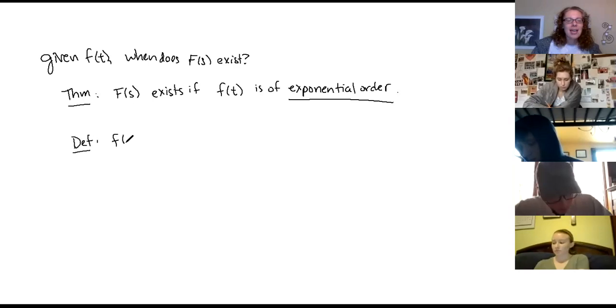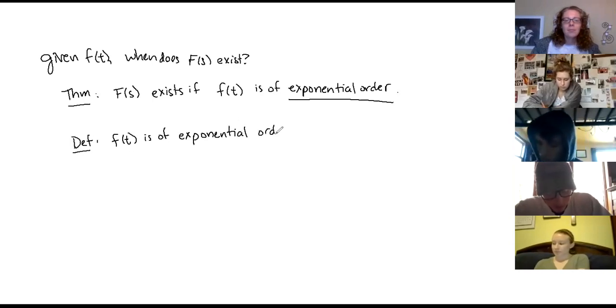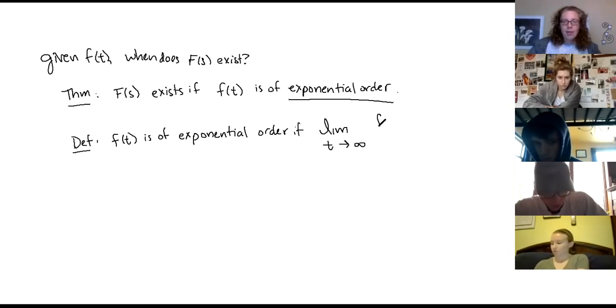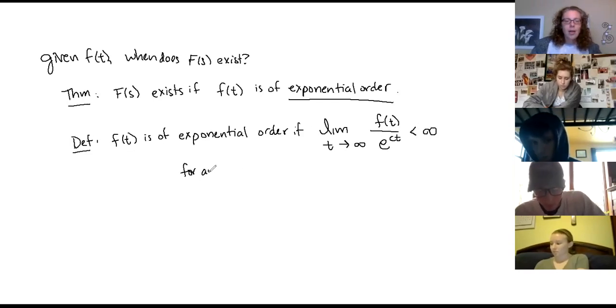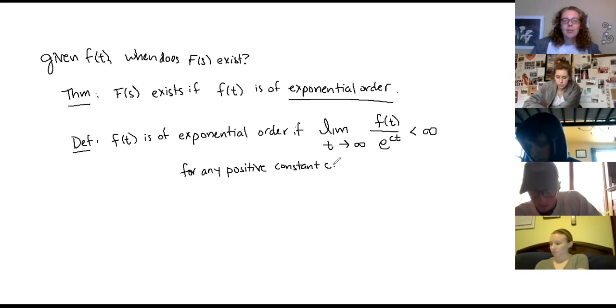So the definition is that little f of t is of exponential order if the limit as t goes to infinity of little f of t over e to the c times t is less than infinity for any positive constant c.